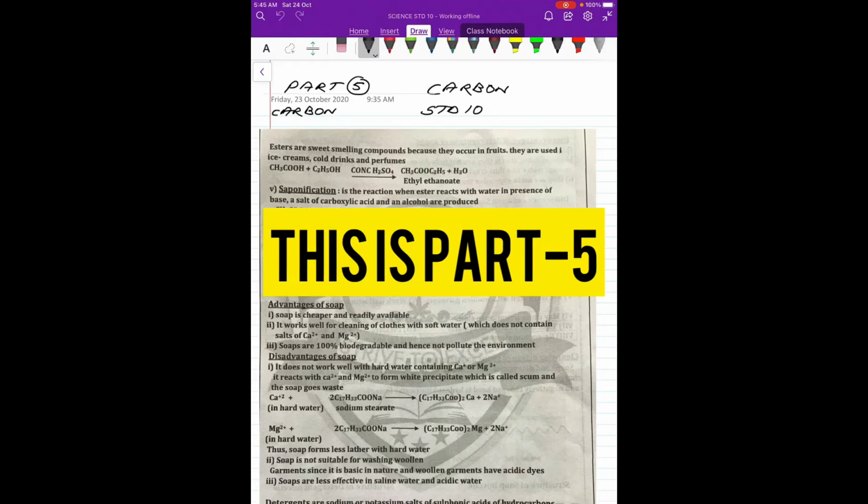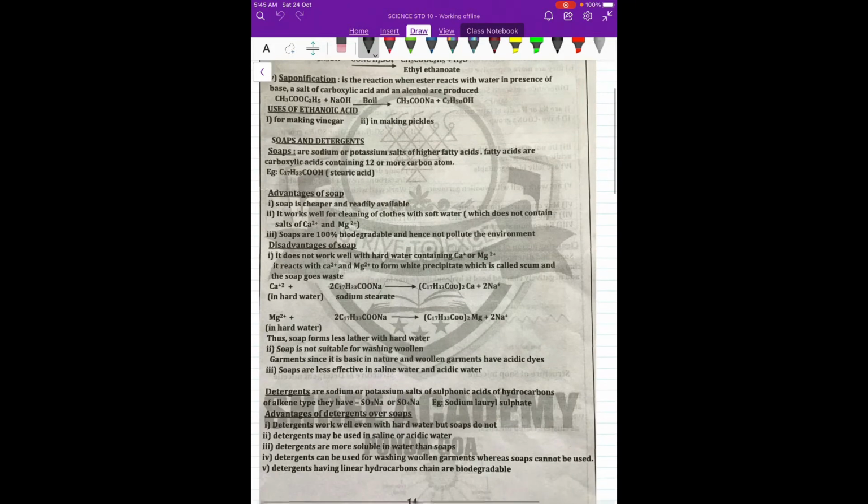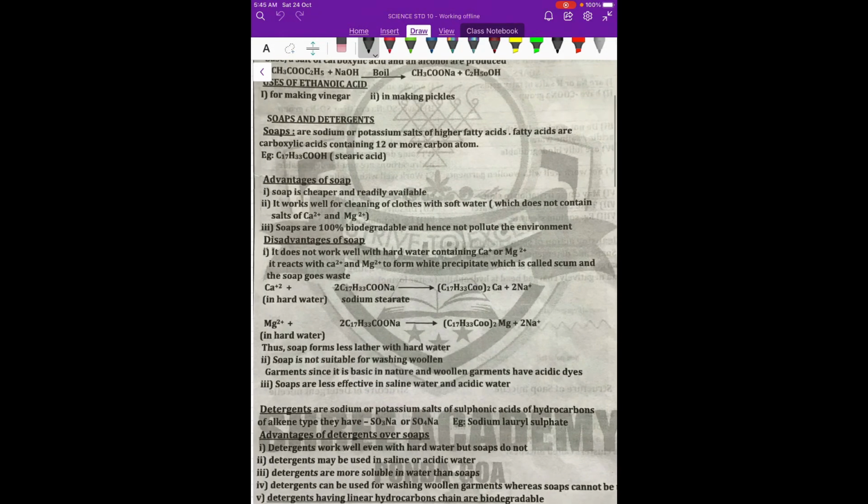Part 5 of the chapter Carbon and Its Compounds of Standard 10th. We are here now going to discuss what are soaps and detergents. Most of the people think that soaps and detergents are the same things, whereas it is not. So, we will discuss this specifically.